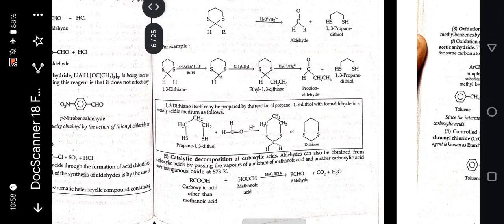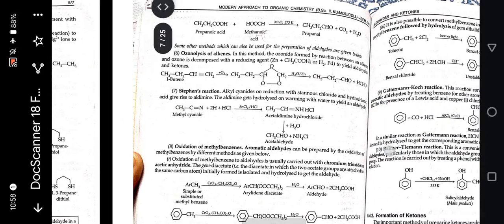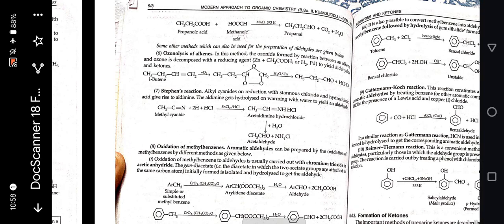Next is catalytic decomposition of carboxylic acids. Aldehydes can also be obtained from carboxylic acids by passing the vapors of a mixture of methanoic acid and another carboxylic acid over manganese oxide at 573 Kelvin. A carboxylic acid other than methanoic acid plus methanoic acid react in the presence of MnO at 573 Kelvin temperature. Aldehydes are formed and CO2 plus H2 are side products. When propanoic acid plus methanoic acid are treated in the presence of MnO at 573 Kelvin temperature, propanal is formed.